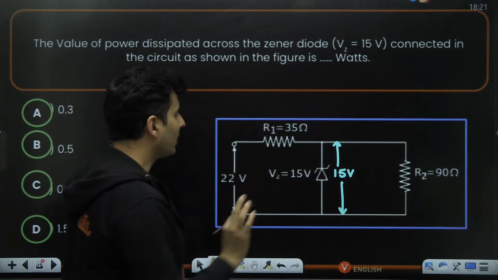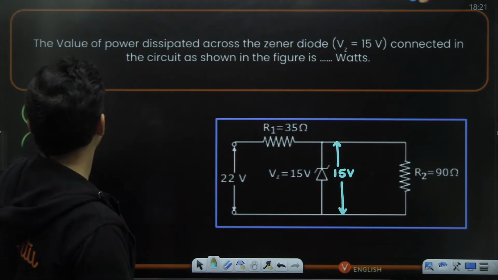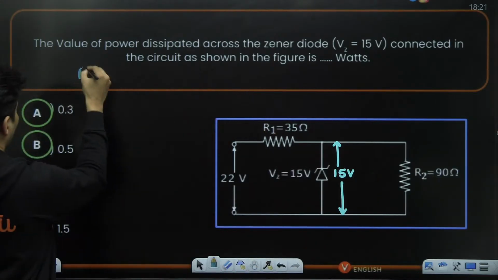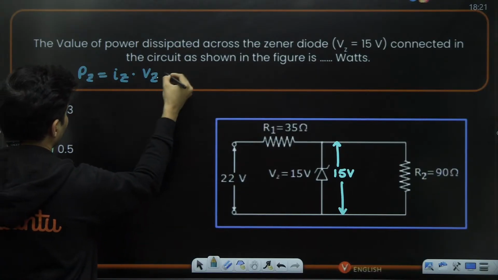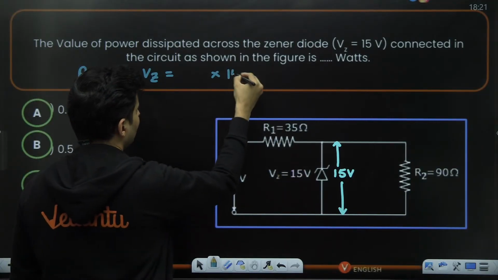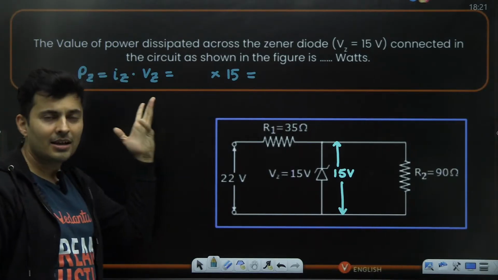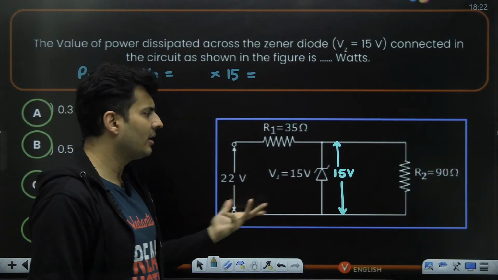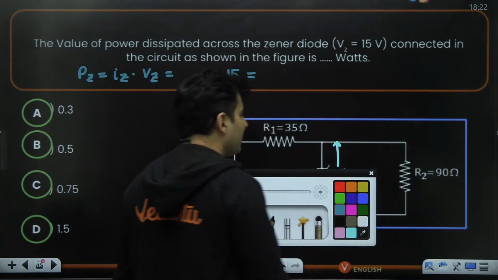That's one thing. In order to find the value of the power dissipated across the Zener diode, I need the current across the Zener diode and the voltage across it. I don't know the current, but I know the voltage, which is 15. If I just knew the current, my job is done. Power is VI or V squared by R or I squared R, whichever you like. But here, if I know voltage and current, my job is done. So how do I find the current is the question now. We'll come to that.